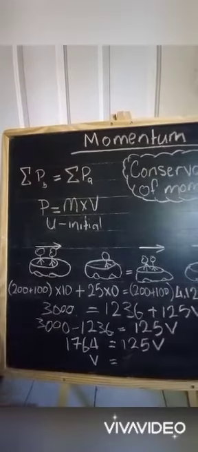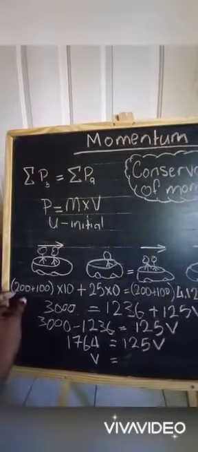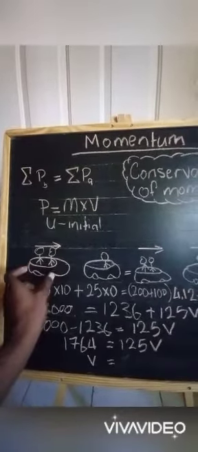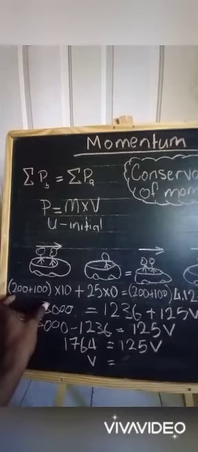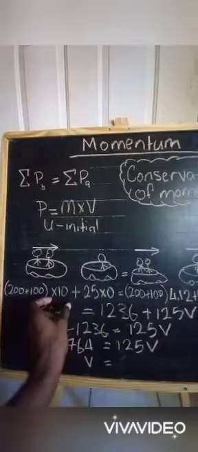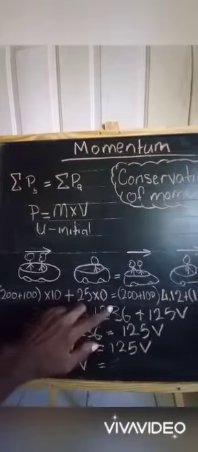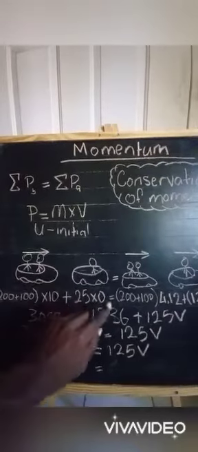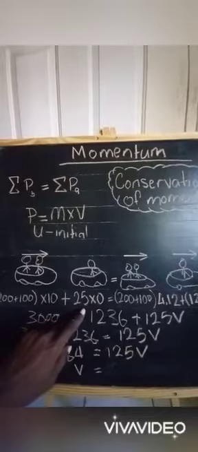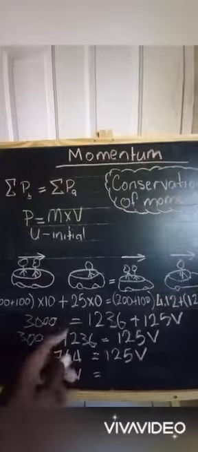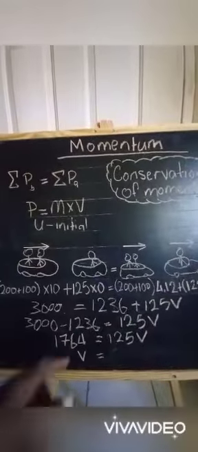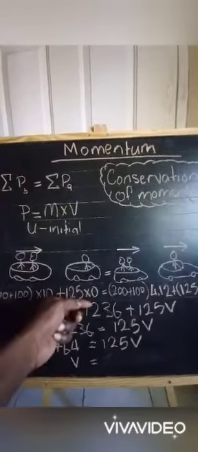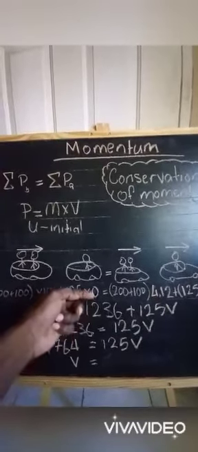So here we have a diagram of Joe and Bo. They have a combined mass of 200 kilograms, plus we'll have to add the mass of what they're traveling in, which will bring us to 300 kilograms. Their velocity is 10 meters per second. And then we have the momentum of Melinda, which would be 0 because she has no velocity. She's still, but she has a mass of 25 kilograms, added to the mass of the car that she's in. But the total momentum she has before the collision would be 0.